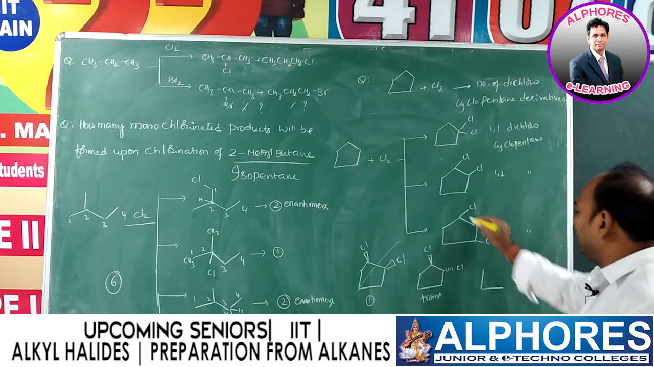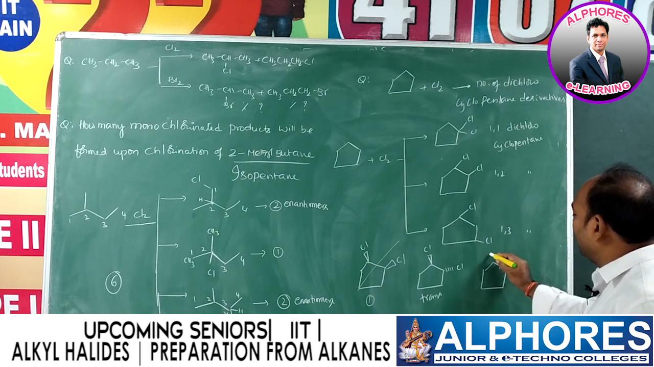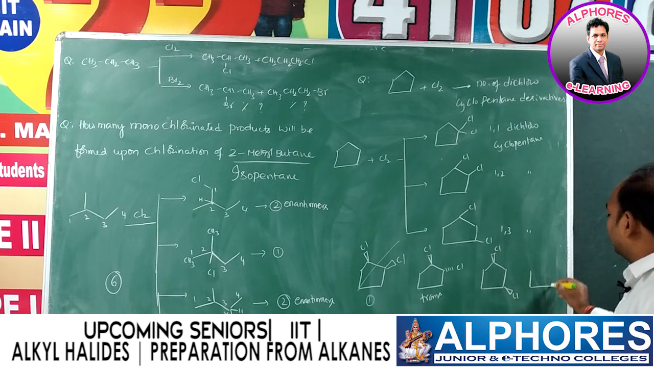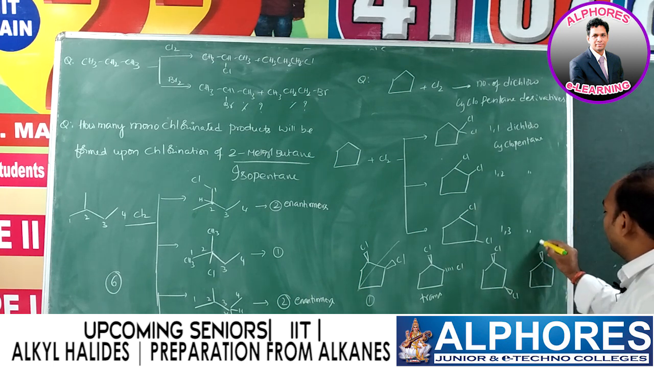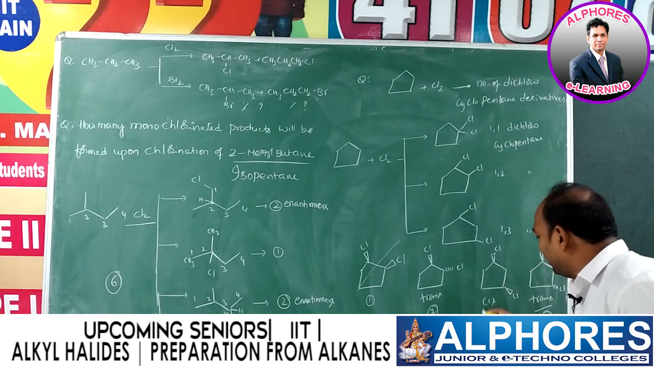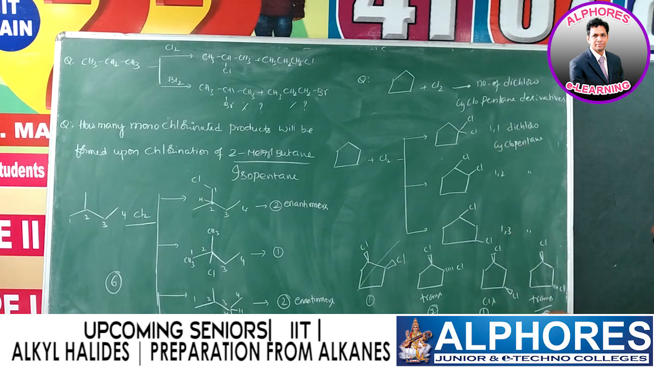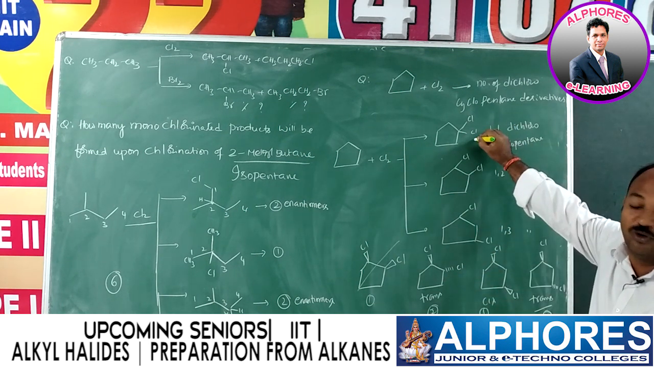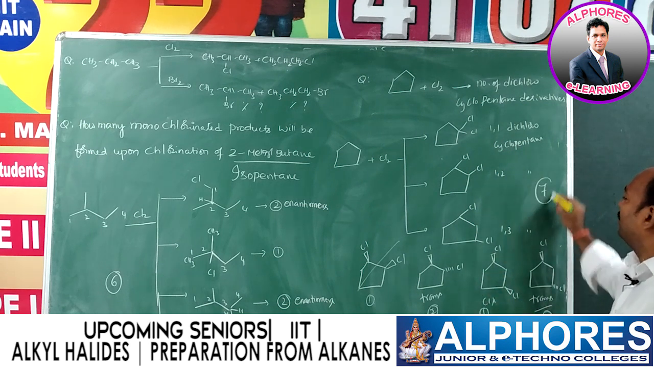And the same case in 1,3, we are getting one cis and another one trans. So cis again one only, trans again exists in enantiomeric forms. So trans 2 and cis 1 here, and here trans 2, cis 1, plus 1,1 dichloro. Total 2 plus 1 is 3, plus 2 is 5, plus 1 is 6, and plus 1,1 dichloro. Total 7 products you are going to get.